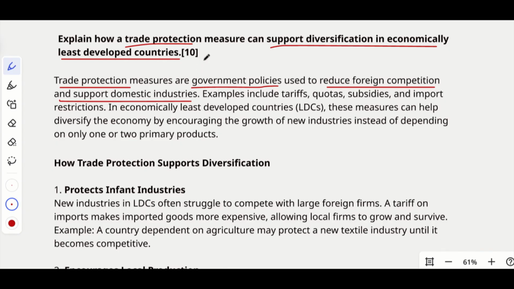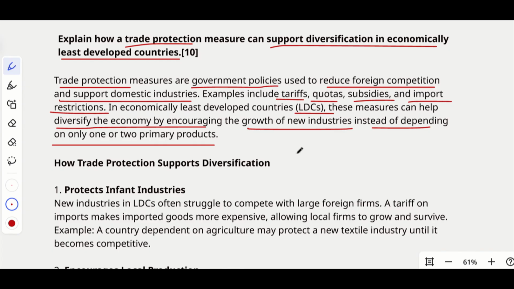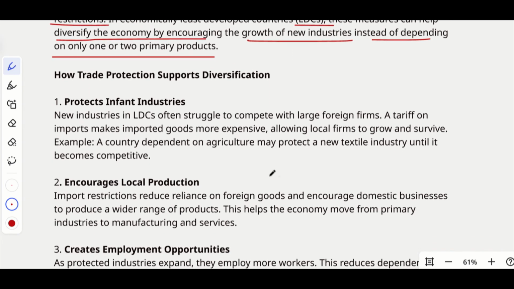Okay. So, when a question is asked about what you mean by trade protection, you can mention that these are the government policies which are used to reduce foreign competition and support their domestic industries. For example, you can give tariffs, quotas, subsidies, and import restrictions. In economically least developed countries, from now on we'll be mentioning them as LDCs, these measures can help diversify the economy by encouraging the growth of new industries instead of depending only on one or two primary products. Okay, so let's see that in detail.